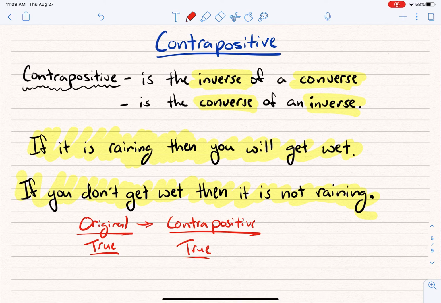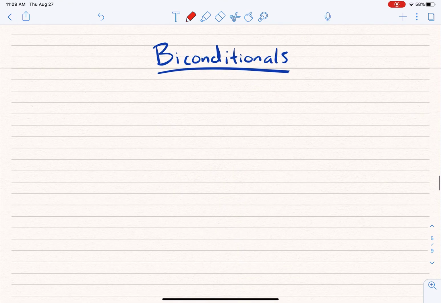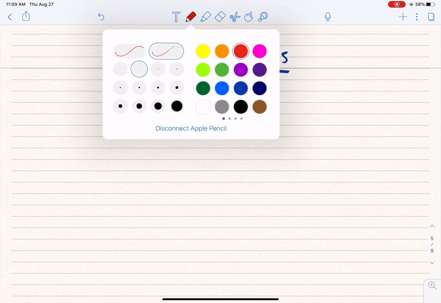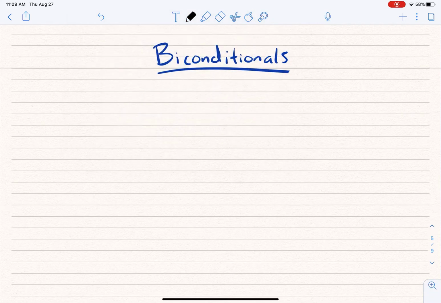All right? Okay, we're going to look at just a little bit more, not much, but we got to look at biconditionals before we get done, and then we are going to be done. So biconditionals. A biconditional is really simple. A biconditional is when you have a statement where both the original and the converse are true. When both the original and the converse are true, then you can write something called a biconditional. I know this might be kind of lame, but I'm going to use a math example, and that's all right.